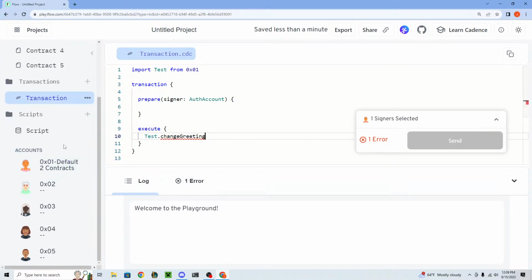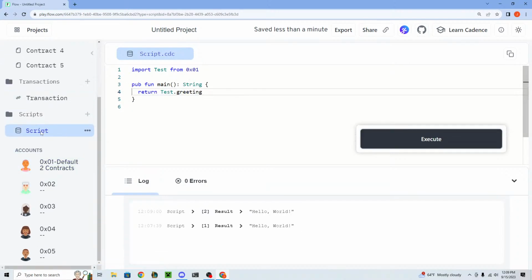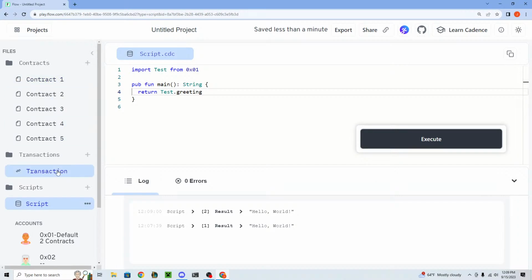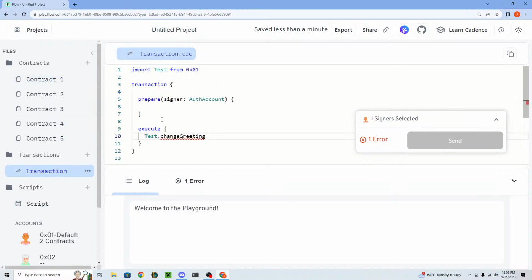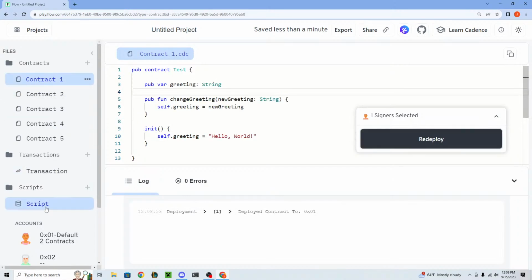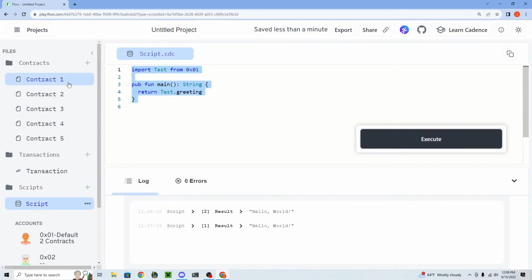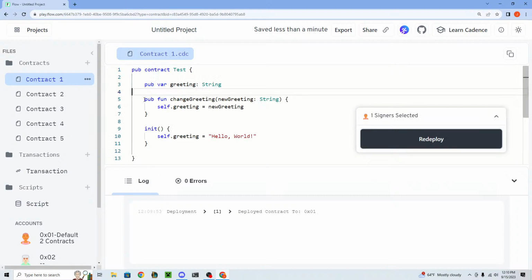Exactly, John Moran. So the script is to read from the contract, and the transaction is to write to the contract or change it. Because we were just reading the greeting, we wanted a script. But in the transaction, we're going to actually change the data of the contract. So that's why we're going to call change greeting inside of there.